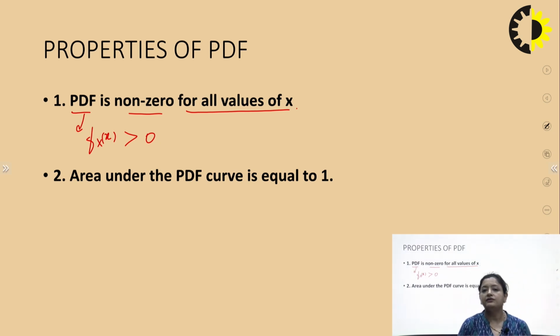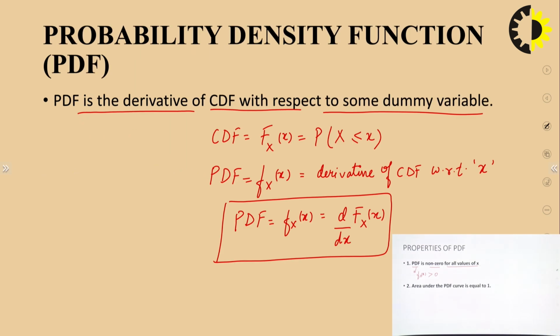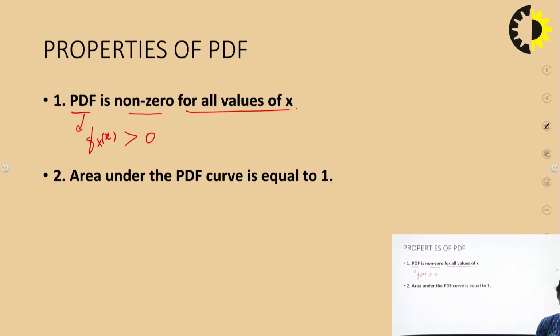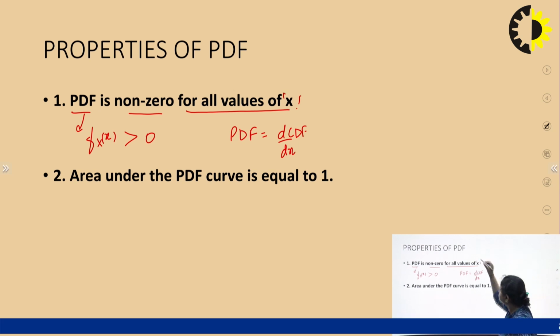In the last property of CDF, we noticed that CDF is a monotonic non-decreasing function of x. So, CDF is a non-decreasing function of x. It will never decrease. So, when CDF is a non-decreasing function and PDF is equal to the derivative of CDF with respect to a dummy variable, it is obvious that PDF, which is a derivative of a non-decreasing function, will always be non-negative for all the values of dummy variable x.